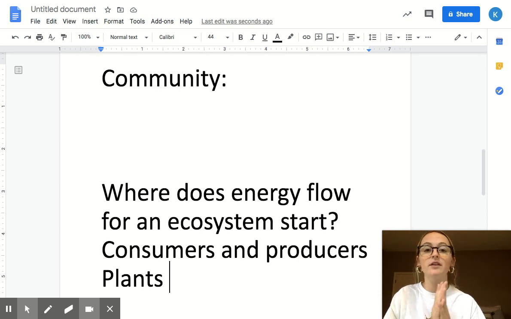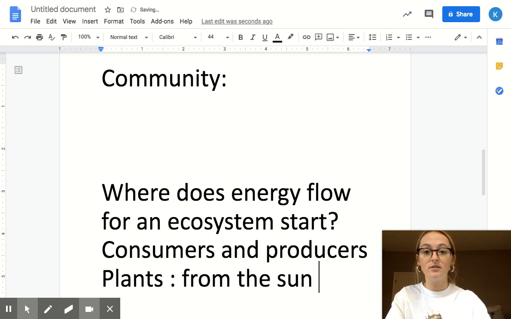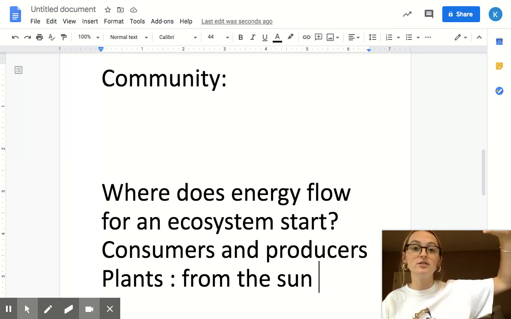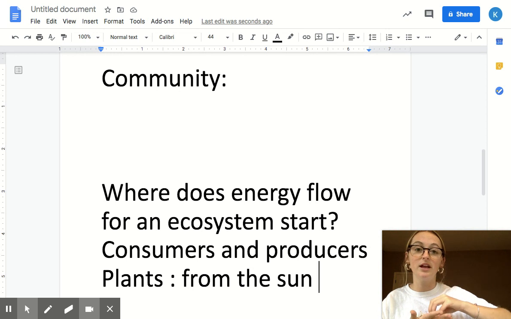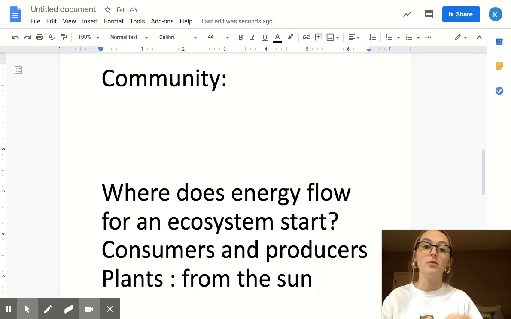Where do plants get their energy? Great, from the sun. So we know that means that the energy in an ecosystem starts with the sun, because that's where the plants, our producers, and other organisms get their energy. Without that sun, those producers would not be able to survive, and therefore the consumers also would not be able to survive.